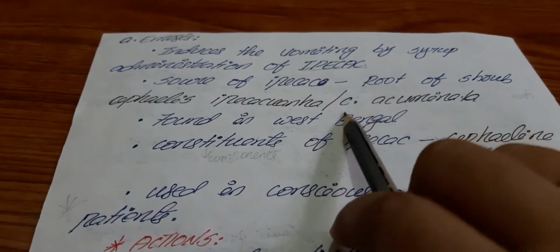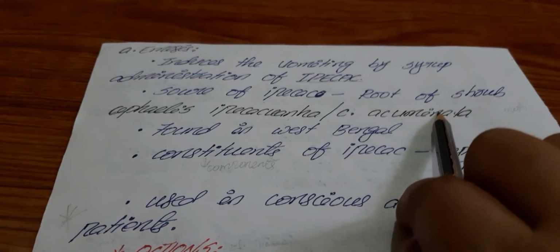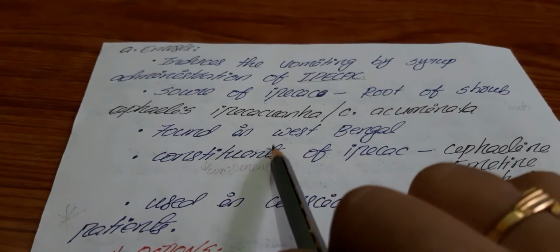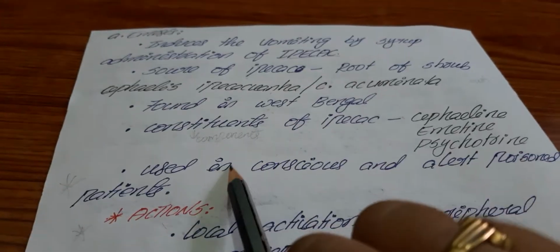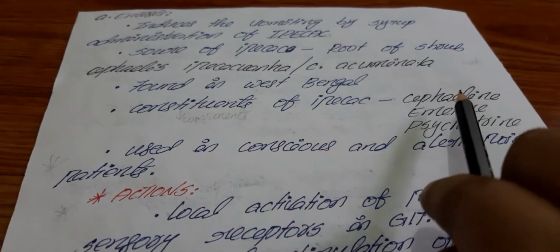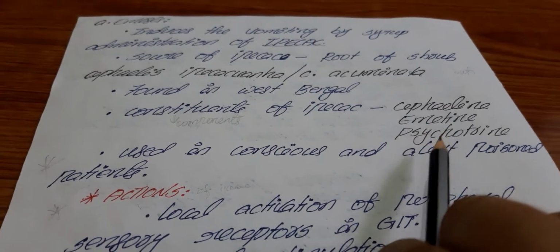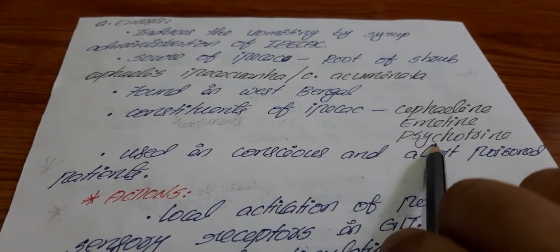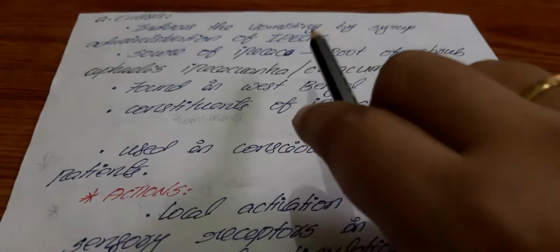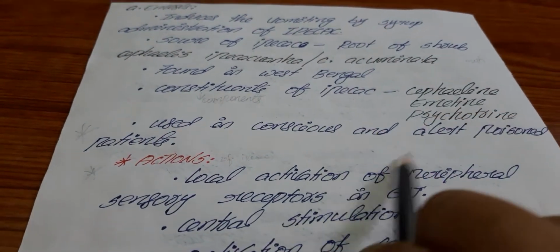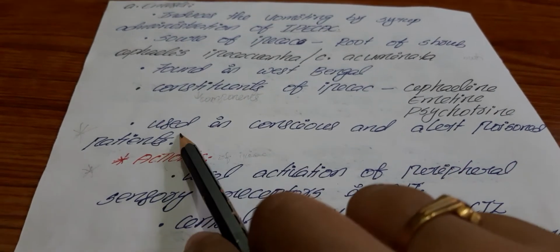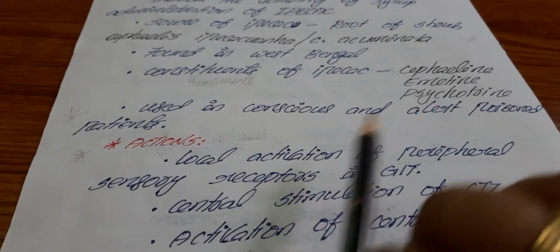Normally these trees can only be found in West Bengal. Okay, this Epicac syrup contains the constituents like cephalin, emetin and psychotrine. These 3 constituents are present in this Epicac syrup. This emesis process we use only in alert poisoned patients. We won't use it in coma patients.